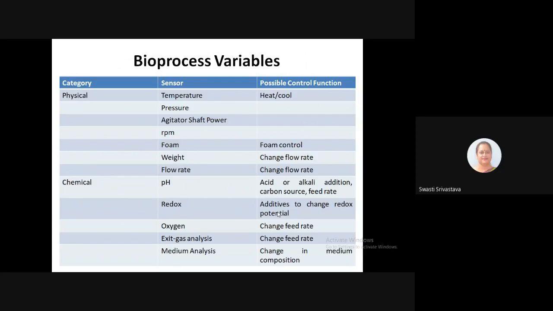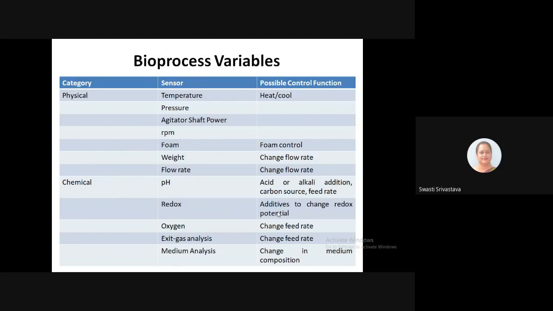Then in case of oxygen concentration changes, we can change the feed rate. That will be a possible mechanism of controlling the oxygen concentration. Now for exhaust gases also, we will change the feed rate. For medium analysis, the control mechanism possibly is to change the medium composition.